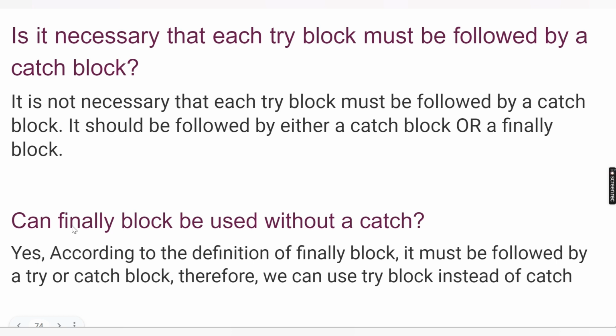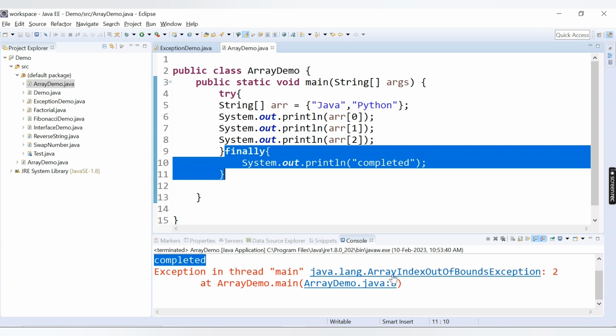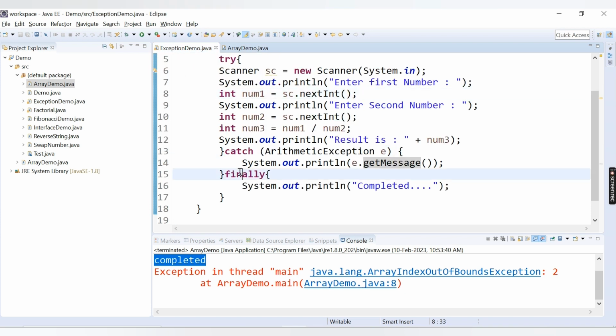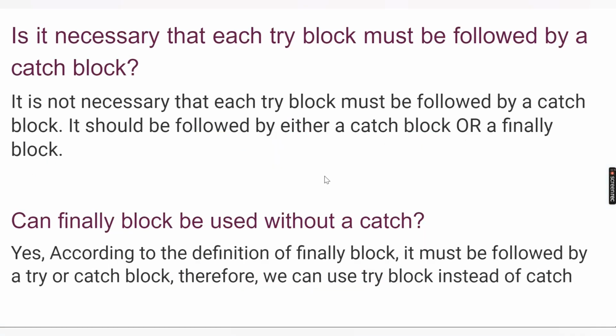Now moving towards the next question. Can a finally block be used without a catch? Yes. According to the definition of the finally block, it must be followed by a try or catch block. Therefore we can use a try block instead of a catch. Here we have used the finally block without a catch block, so we can use it. And also here we have used the finally block after the catch block, so it is also fine. So we can have the finally block followed either by a try block as well as by a catch block. I hope you have understood these two questions.